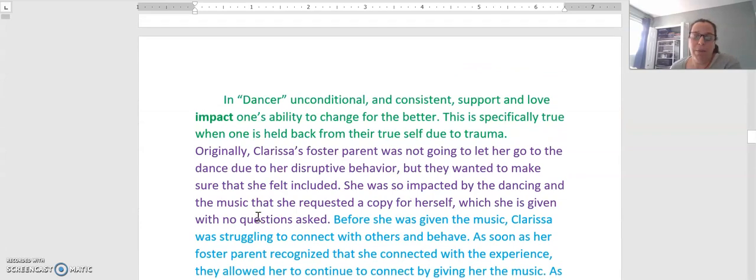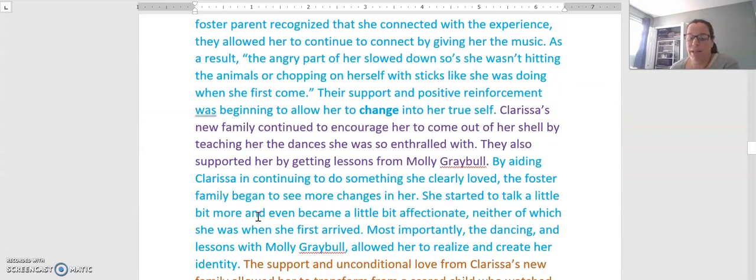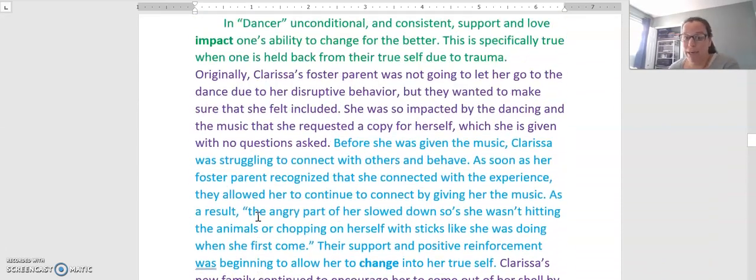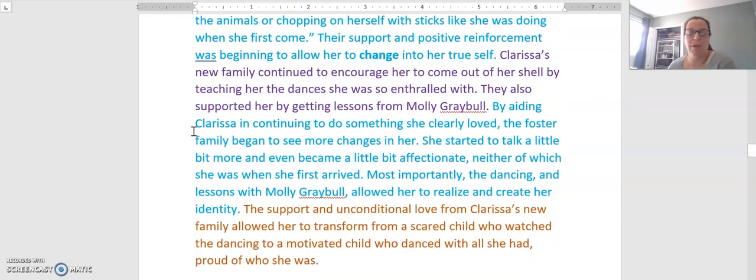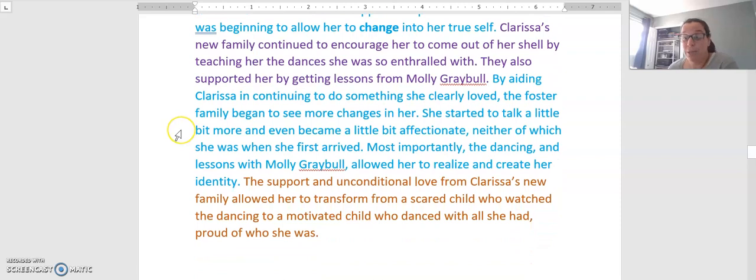Altogether, your body paragraph number 1 is going to look something like this. I'm not going to read it out, but just so you can see, when we put it all together, it all connects and flows in a really great way. That's body paragraph number 1, where we talk about the text and how the text relates to our thesis and answers the topic question. Body paragraph number 2 is in the next video, where we talk about a personal experience.